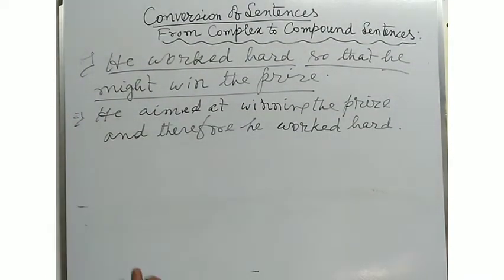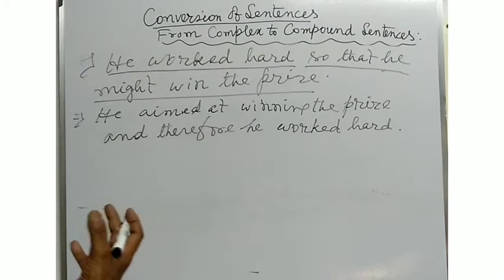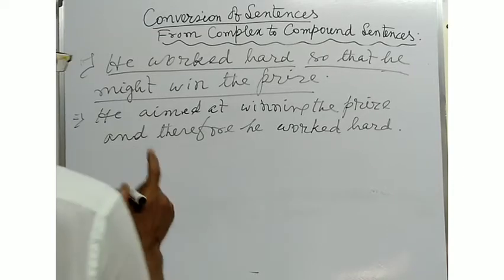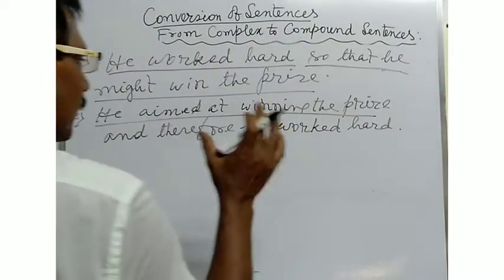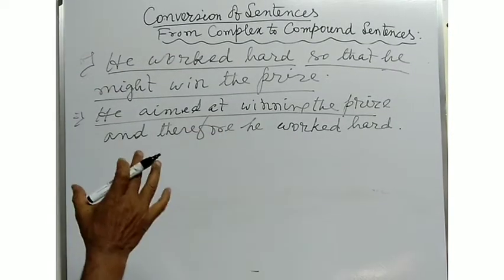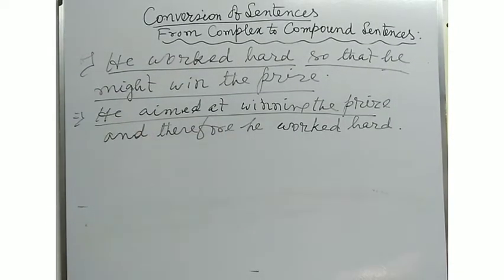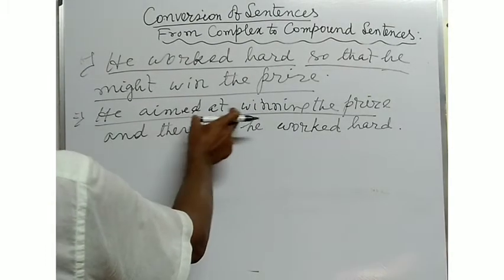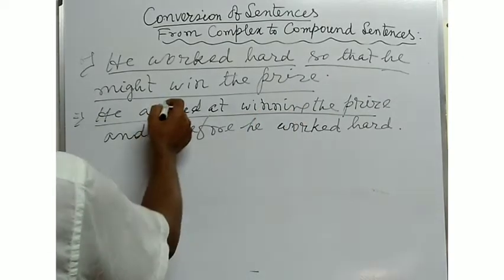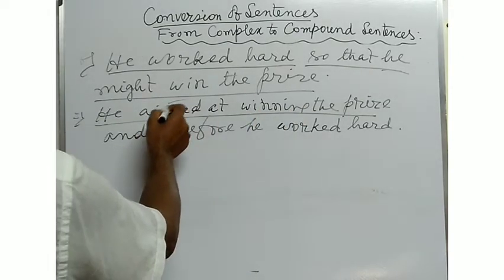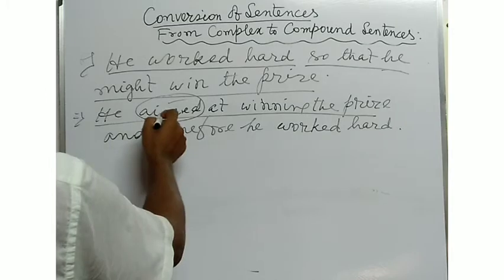His purpose was to win the prize. So at the time of making the sentence a compound one, you will have to indicate the purpose. He aimed at winning the prize. What was his aim, or what was the purpose of working hard? Here, you will have to make the main clause in this way, with one finite verb: aimed.